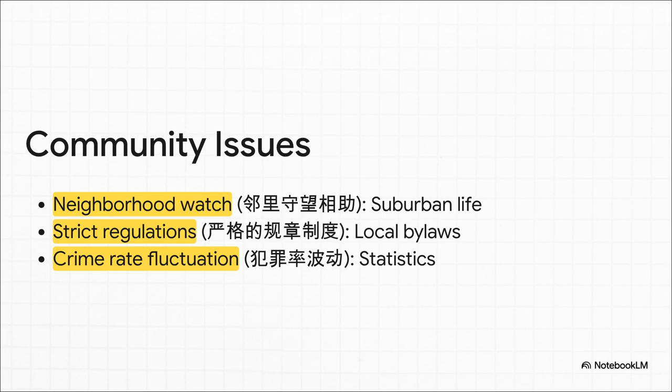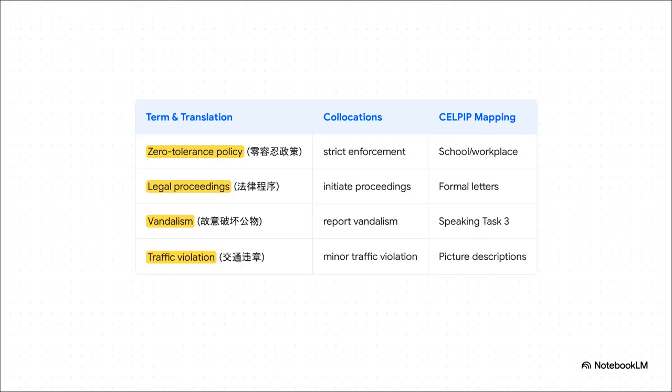You're frequently going to encounter scenarios involving local community meetings in CELPIP Listening Part 6, making this term essential alongside discussing any crime rate fluctuation. When describing a chaotic street scene in Toronto or Vancouver for Speaking Task 3, you need precise vocabulary.